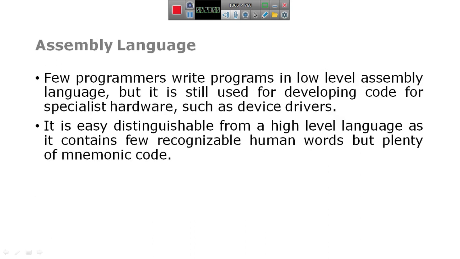These two, machine language and assembly language, come under the low level language part. So in the assembly language there are some mnemonics to write the code.